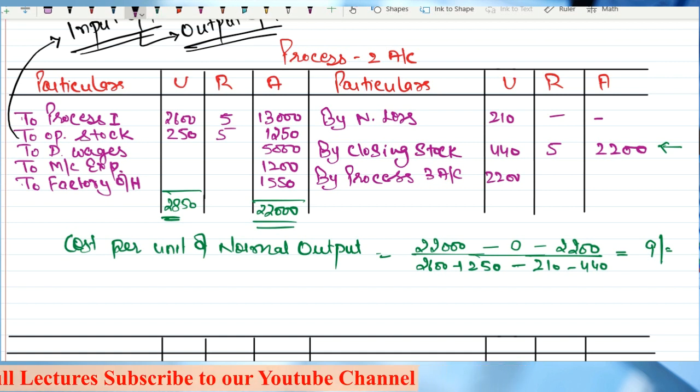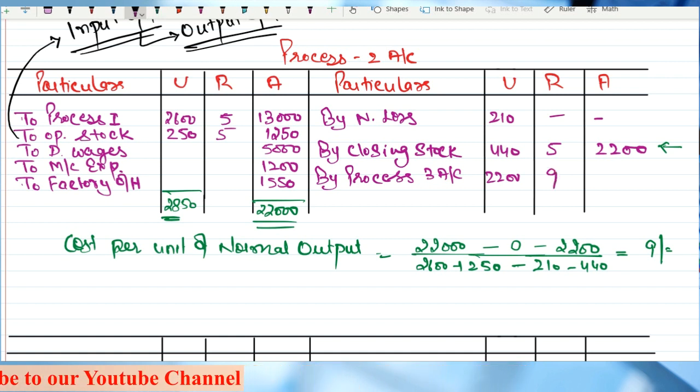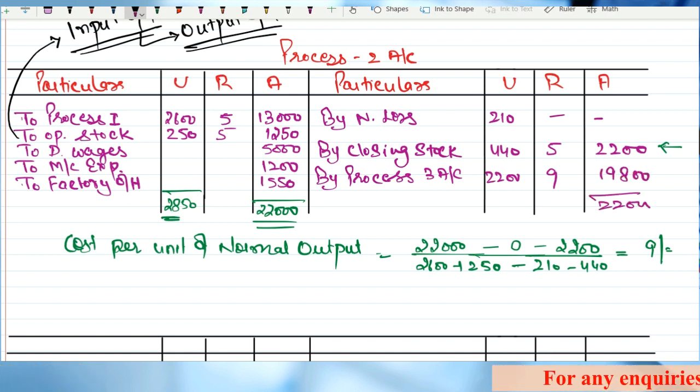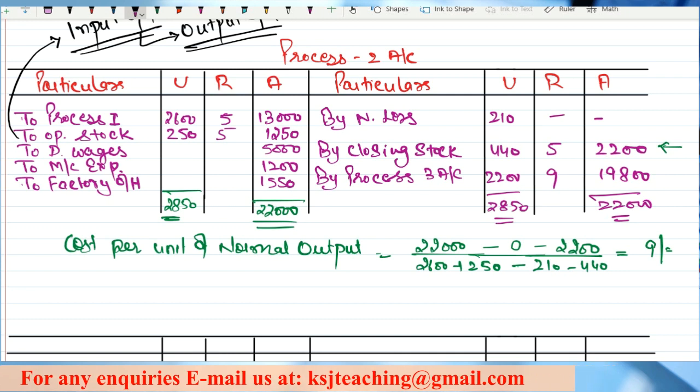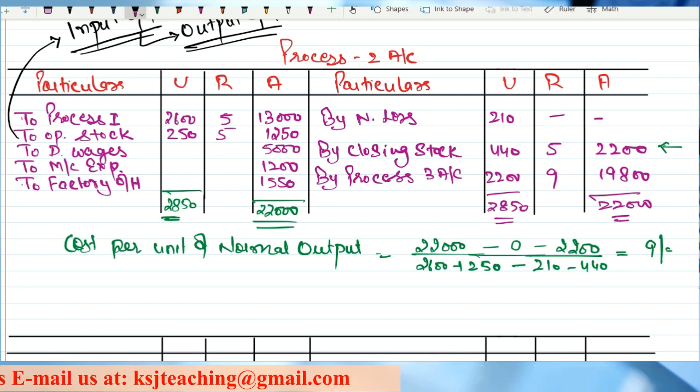That means we are going to transfer to process 3 at 9 rupees, right? That will come as 19,800. So the total will be 22,000, right? Here the total will be 2850. Any doubts? So the most important point in this case is when you are preparing the process 2 account, you have to be very careful while taking the values of opening stock and closing stock.